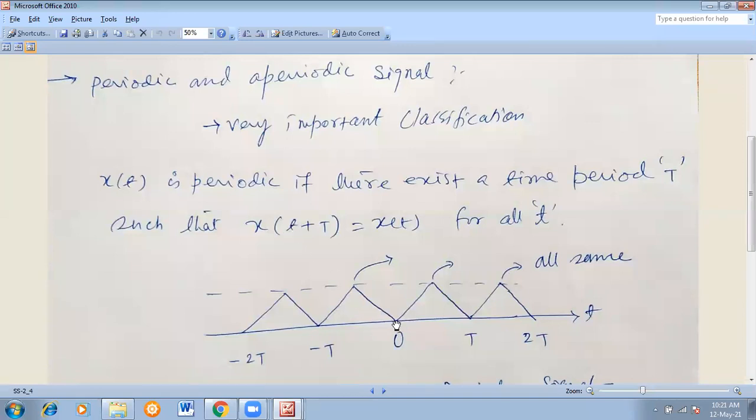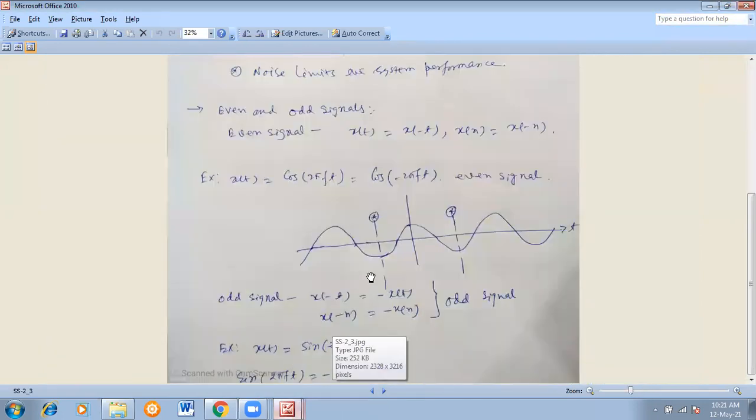That means you can consider this point to this point, or this point to this point. So t changes along this axis. That's why, for all t, if that happens, then it is called a periodic signal. So it's a periodic signal. Similarly, we have drawn so many signals. See, this is also periodic.